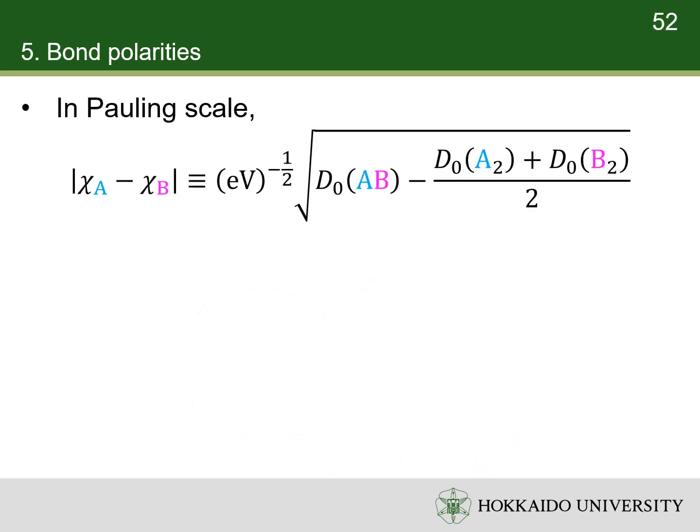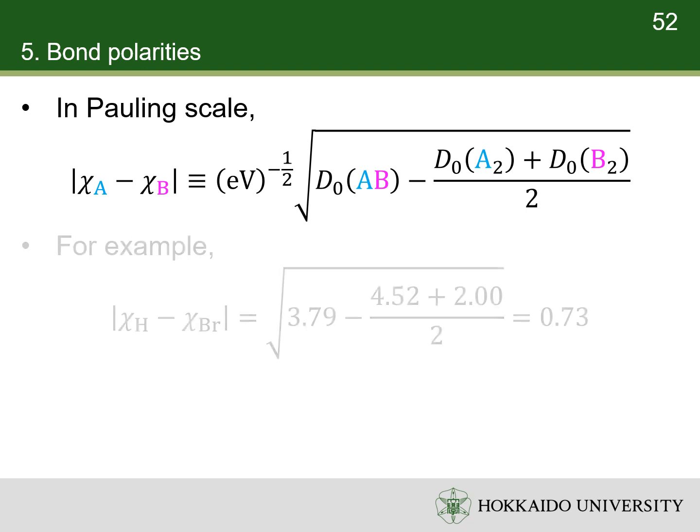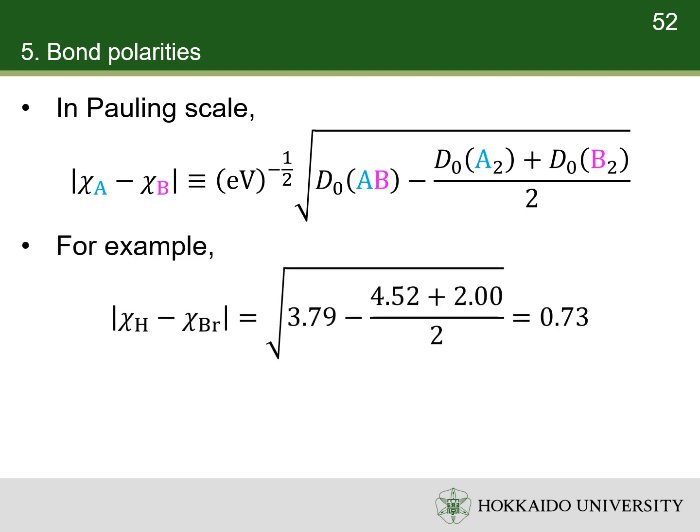The most used method of calculation of electronegativity is that originally proposed by Pauling. This gives a dimensionless quantity, commonly referred to as the Pauling scale. The dissociation energies are expressed in electron volts. The factor eV to the power of -1/2 is included to ensure a dimensionless result. Hence, the difference in electronegativity between hydrogen and bromine is calculated to be 0.73.